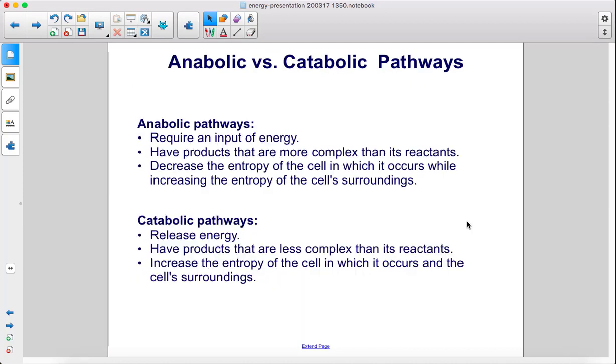Anabolic pathways require an input of energy, have products that are more complex than their reactants, decrease the entropy of the cell in which they occur while increasing the entropy of the cell's surroundings. Catabolic pathways release energy, have products that are less complex than their reactants, increase the entropy of the cell in which they occur and the cell's surroundings.